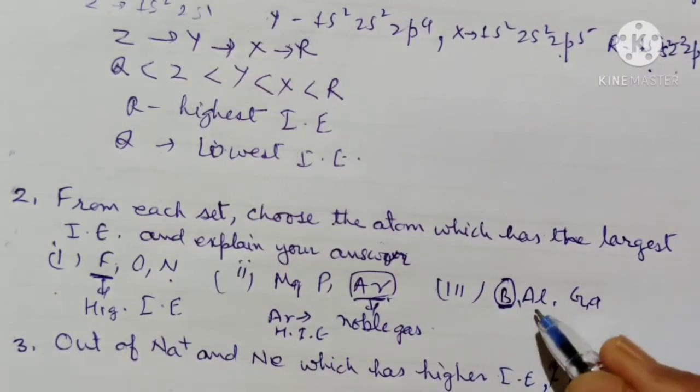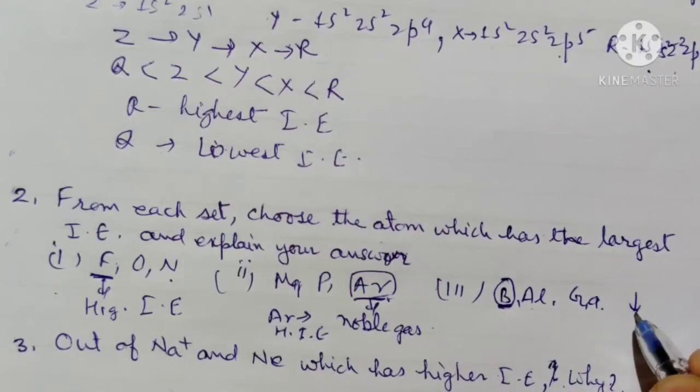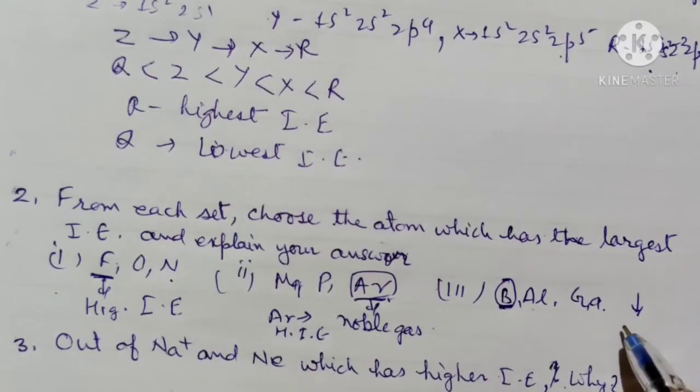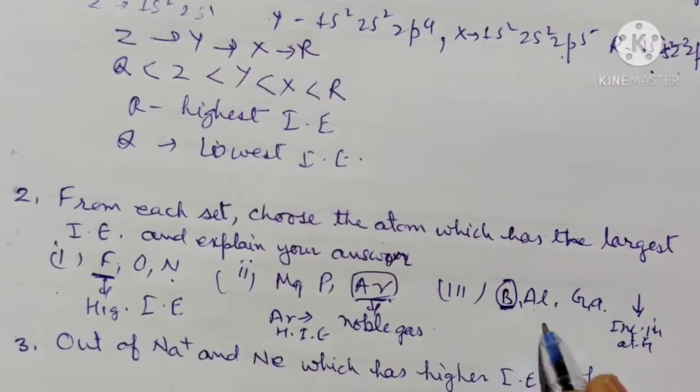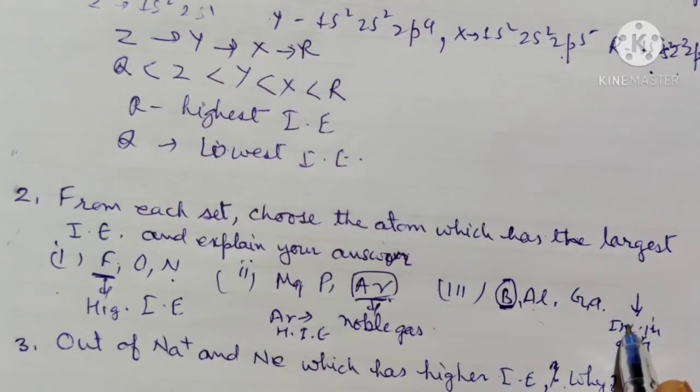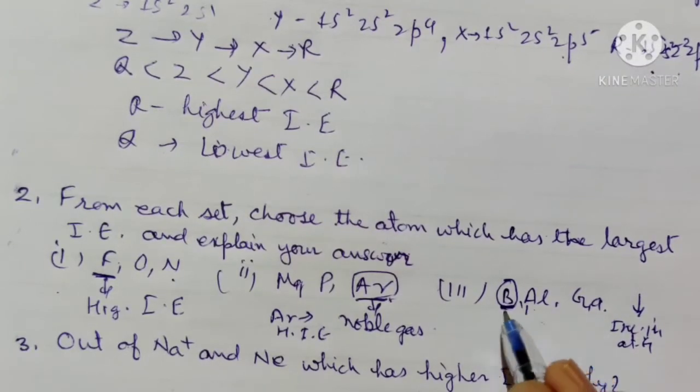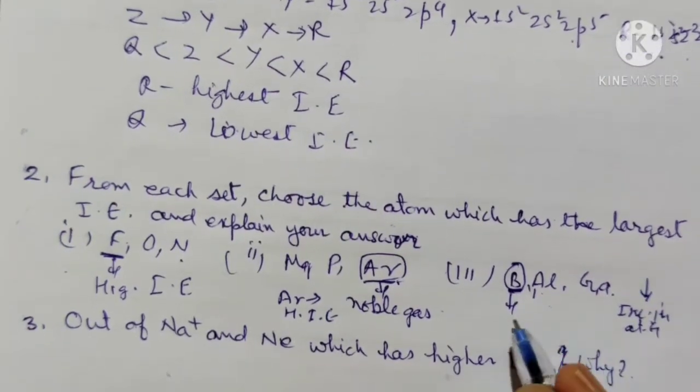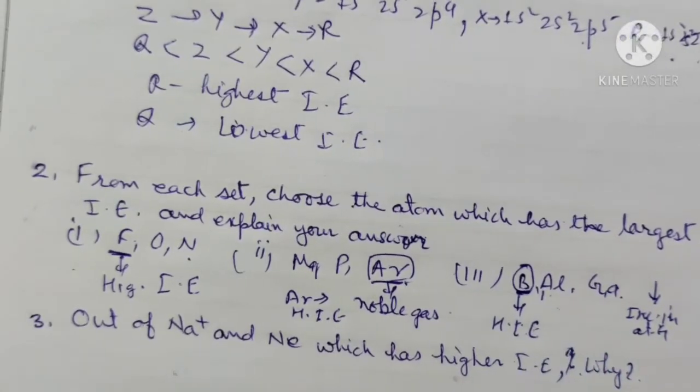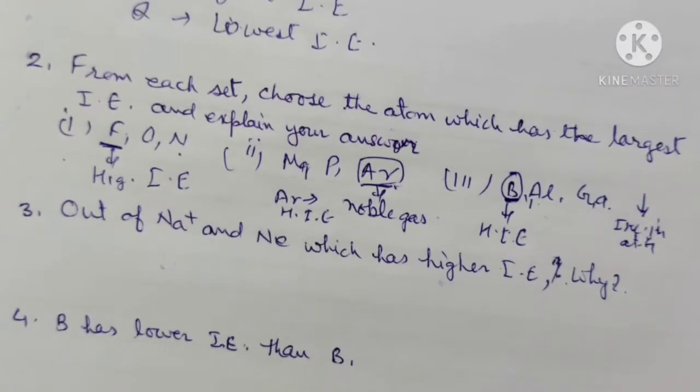Because they belong to the same group, when you move downward there is an increase in atomic size, and that's why there is a decrease in ionization enthalpy. So boron has the highest ionization enthalpy. In this way we can solve the question.